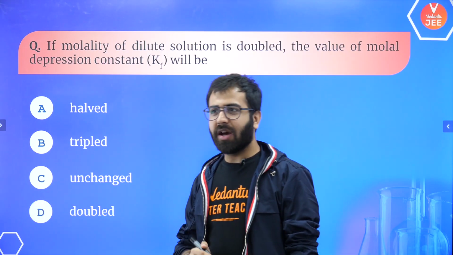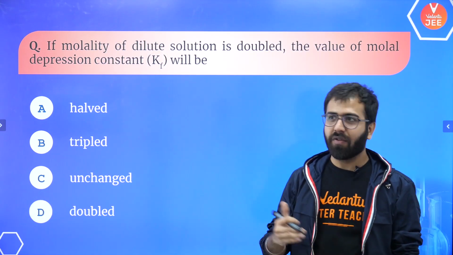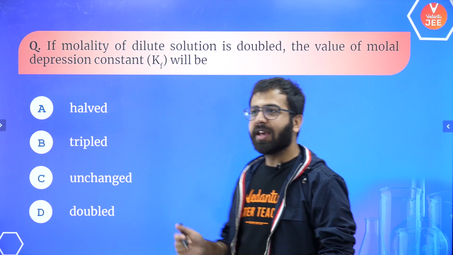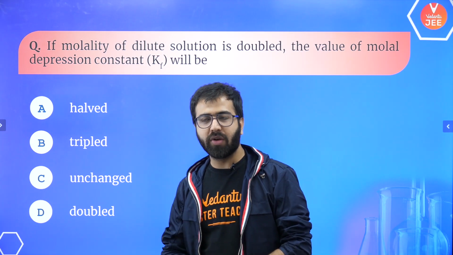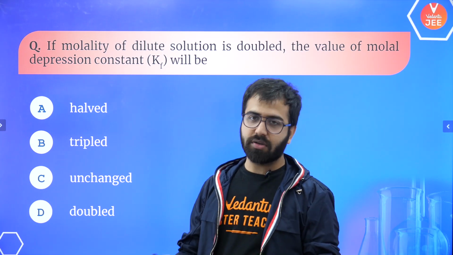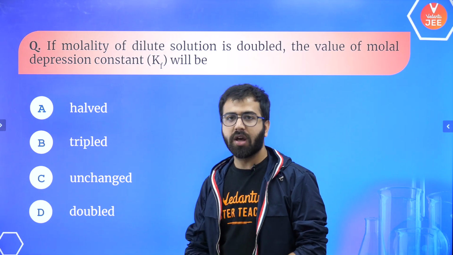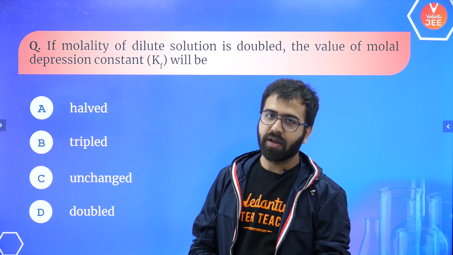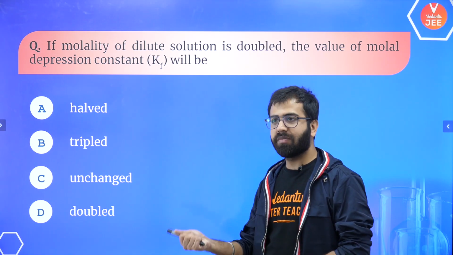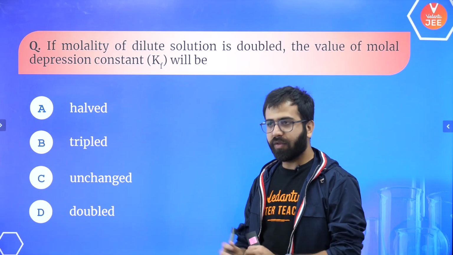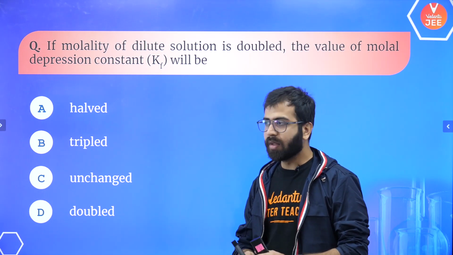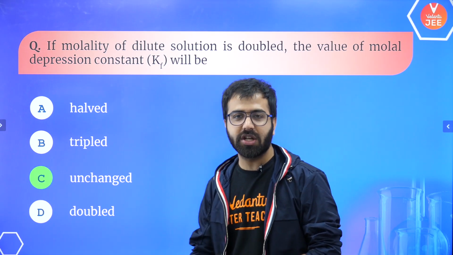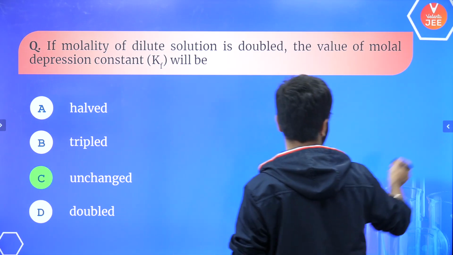Yes. Chalo, now let's get to the next one. If the molality of a dilute solution is doubled, let's say the concentration is doubled, the value of molar depression constant Kf will be: halved, tripled, unchanged, or doubled? I think this is the easiest question over here, and the correct answer is, yes, it's obvious, it's unchanged, because this is a constant.